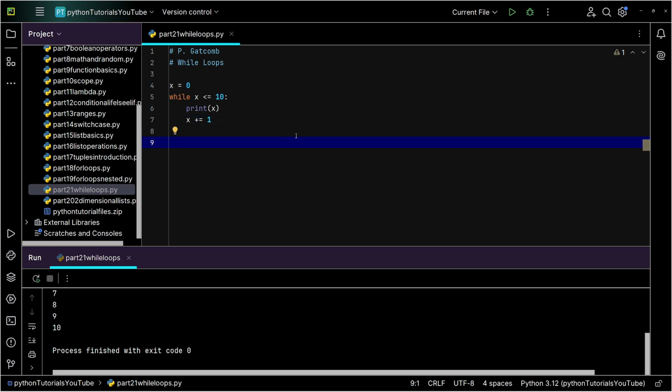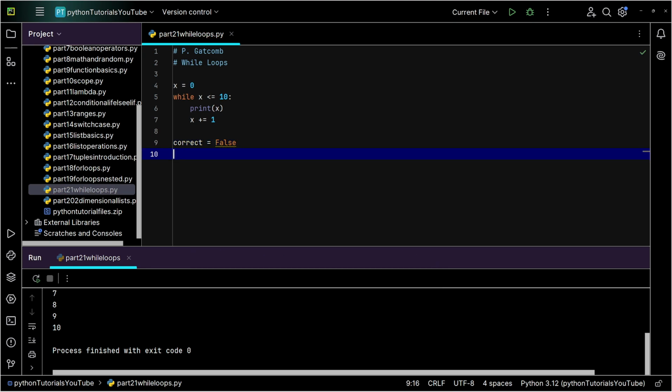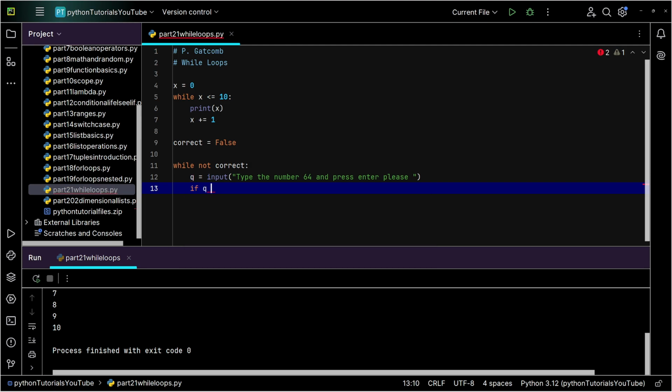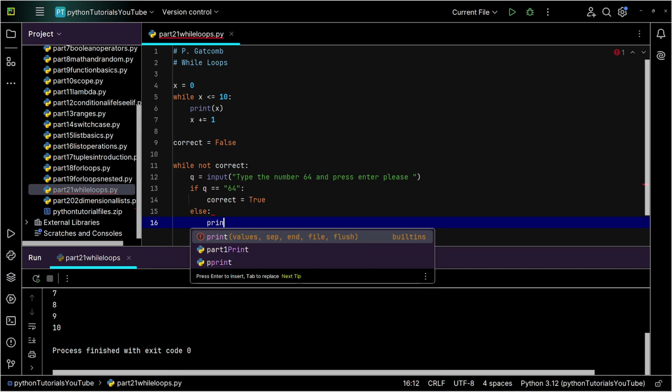So, for example, let's say I want to go ahead and ask the user for a number, and I want to keep going until the number is in the correct range. So what I'll do here is I'll create myself a quick little Boolean variable. I'll call it correct equals false, and I'll say while not correct. Doesn't that feel wrong? And I'll keep it nice and simple here. I'll say q equals input, type the number 64, and press enter, please. If q equals 64, then of course we'd set correct equals true, and of course we'd say else print nope.